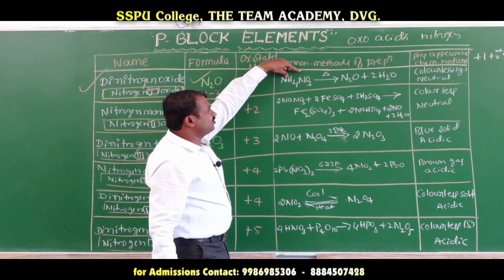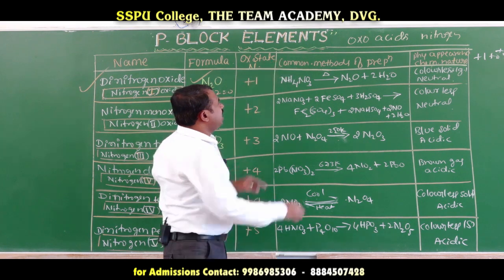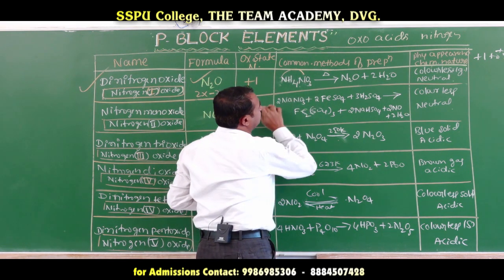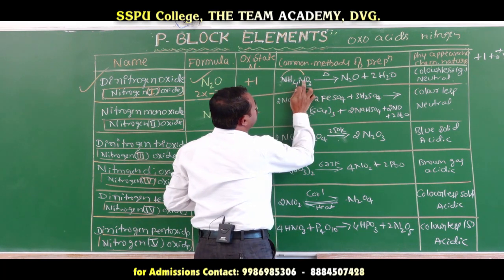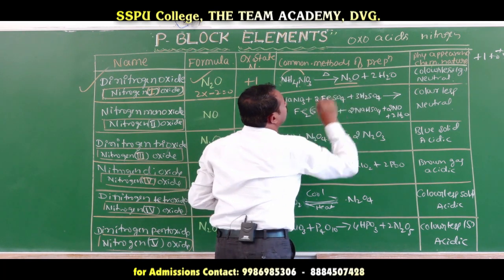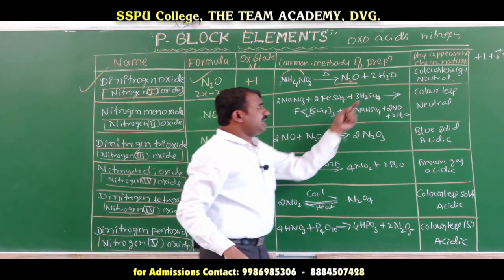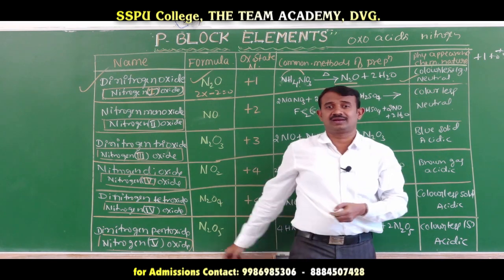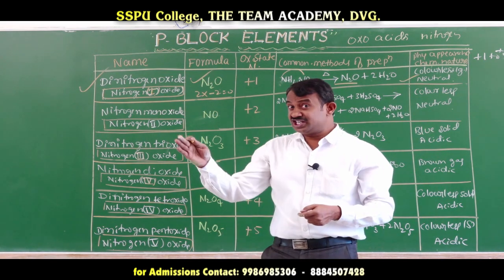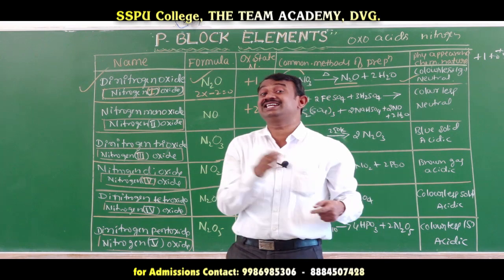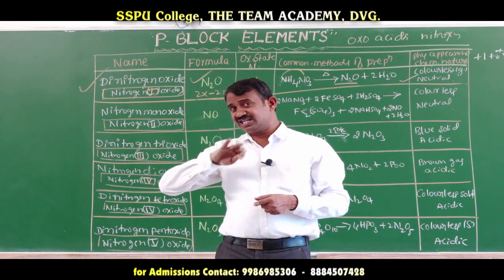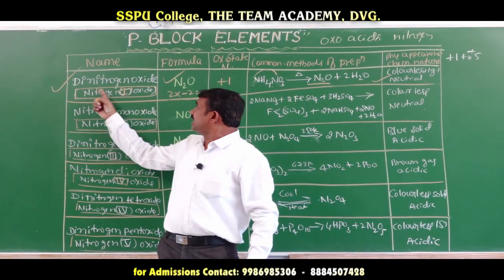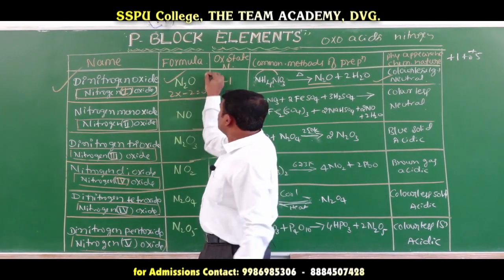How to prepare it: you take ammonium nitrate, and when ammonium nitrate is heated, dinitrogen oxide N2O is formed. This is the first preparation. Physically it is a colorless gas and its nature is neutral. If the oxidation state increases, acidity increases. If the oxidation state decreases, it is neutral. The dinitrogen oxide is neutral.